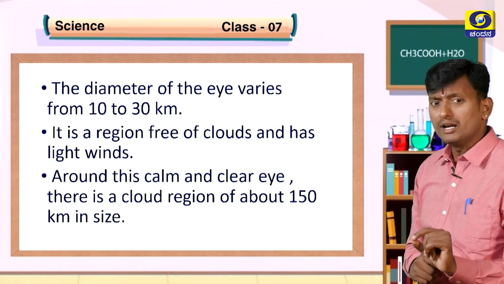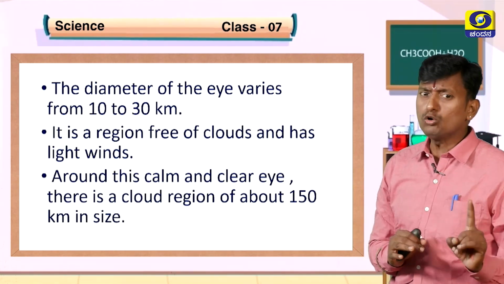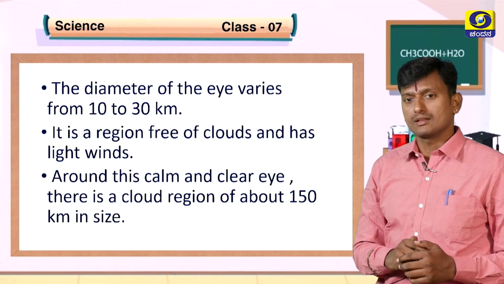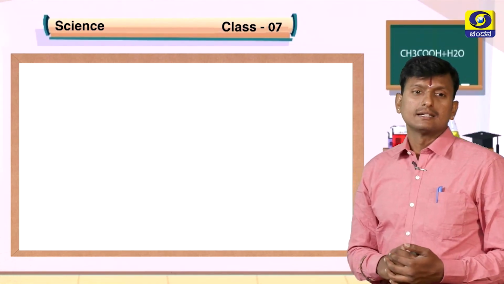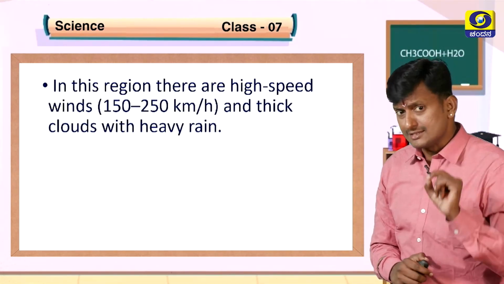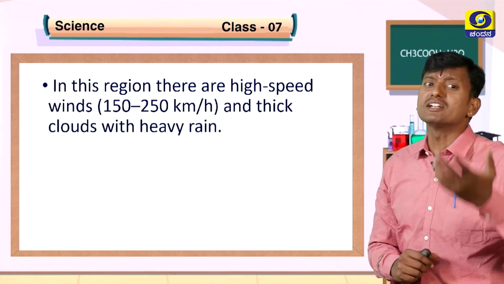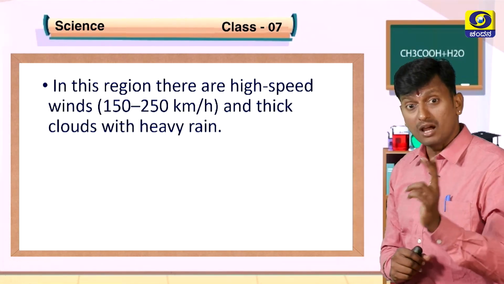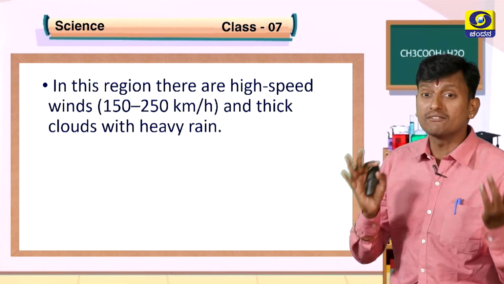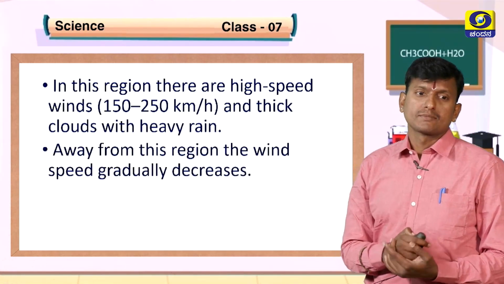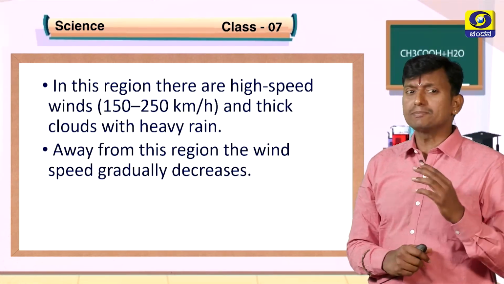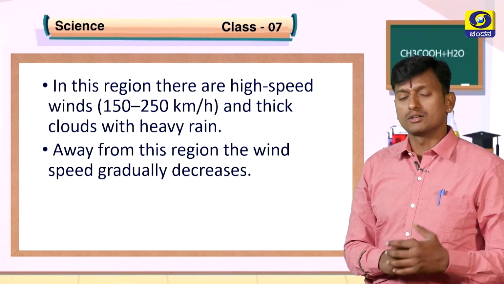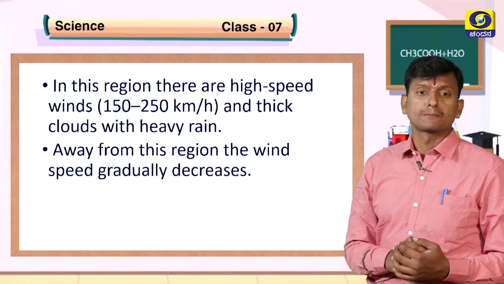Around this calm and clear eye, there is a cloud region of about 150 kilometers size around the eye. In this region, there are high speed winds of nearly 150 to 250 kilometers per hour, and thick clouds with heavy rain. Away from this region, the wind speed gradually decreases. This is the structure of a cyclone that we discussed.